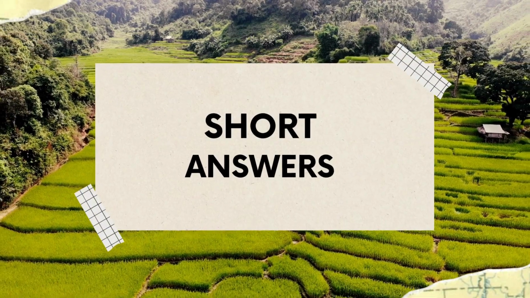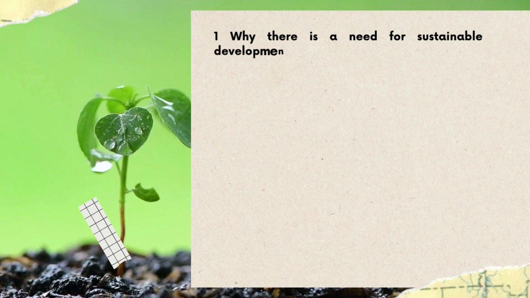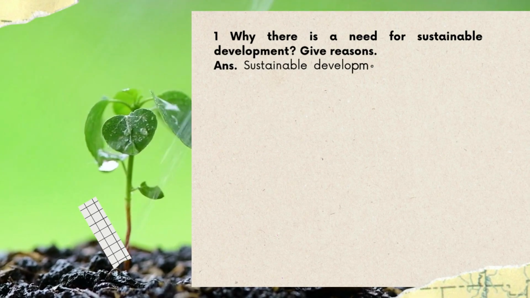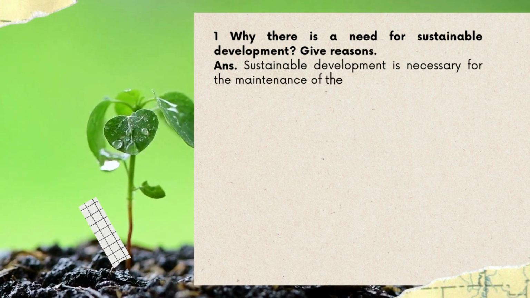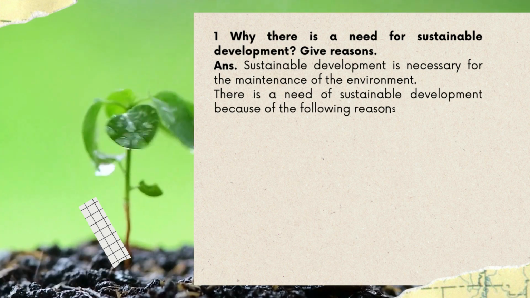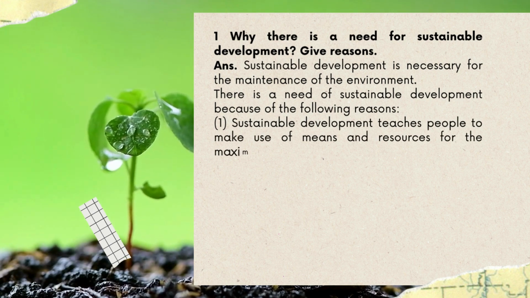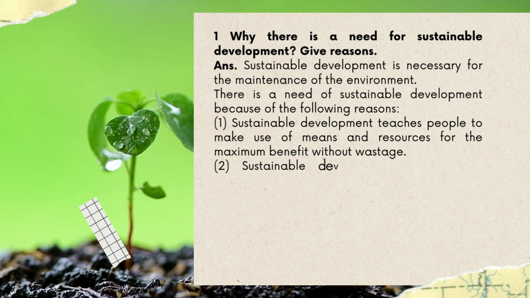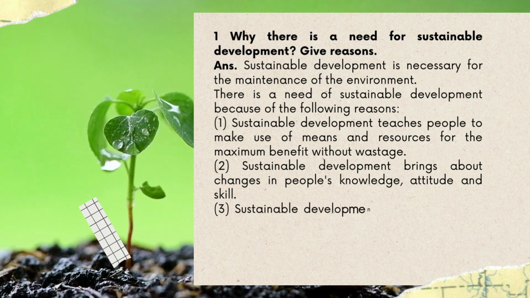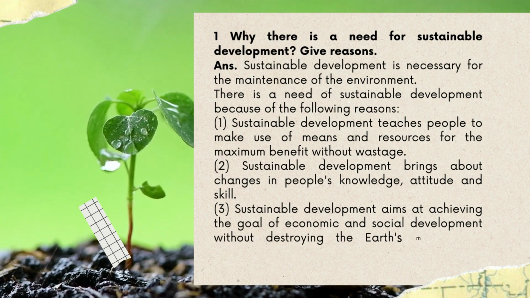Let's study short answer type questions. Question 1. Why is there a need for sustainable development? Give reasons. Answer. Sustainable development is necessary for the maintenance of the environment. There is a need for sustainable development because of the following reasons. 1. Sustainable development teaches people to make use of means and resources for the maximum benefit without wastage. 2. Sustainable development brings about changes in people's knowledge, attitude and skill. 3. Sustainable development aims at achieving the goal of economic and social development without destroying the Earth's means and resources.